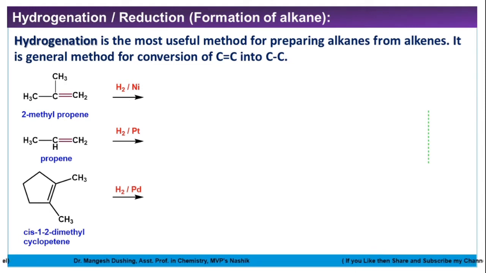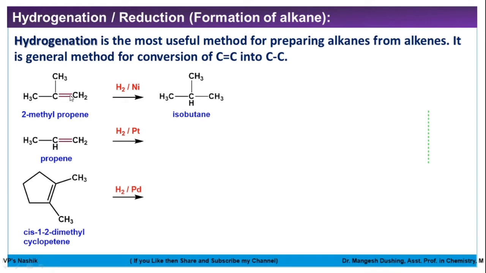So hydrogen gas in the presence of a metal catalyst gives a reduction reaction. It is a very simple reaction: the double bond is converted to a single bond and both hydrogens come from the same side of the double bond. So you can guess the product here. The double bond is converted to a single bond. This carbon will get one H and this carbon will get one H, so this will become CH and this will become CH3. So 2-methylpropene is converted into isobutane. A very simple product, you just have to see the changes.